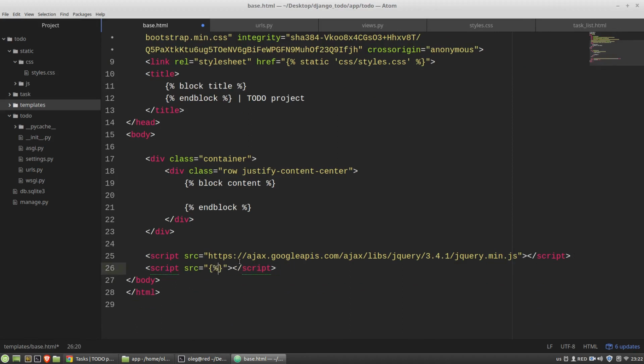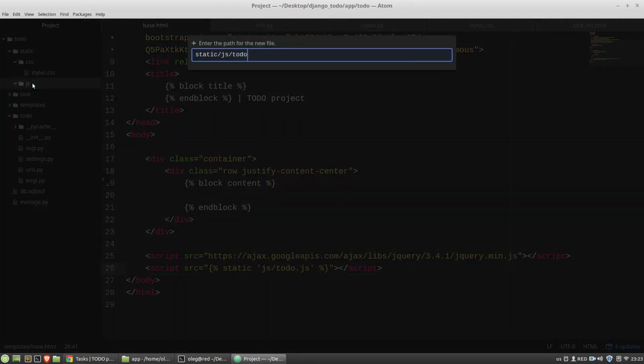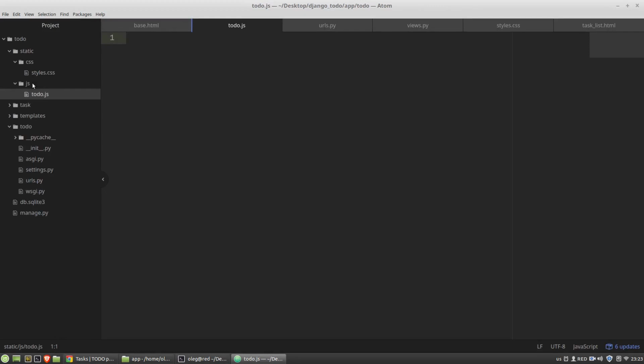I do the same, static JS todo JS. I have no todo JS file, so let's create it. In static JS folder, let's create todo JS file. Let's test it.